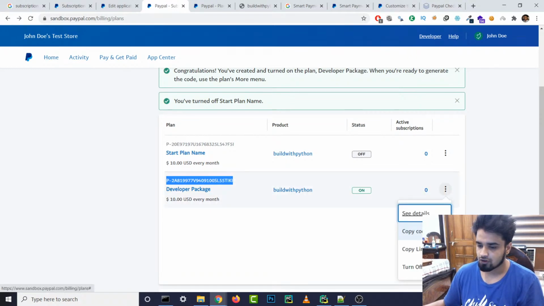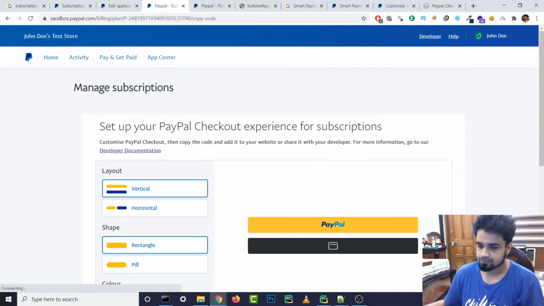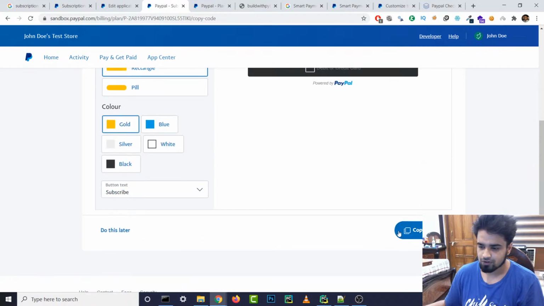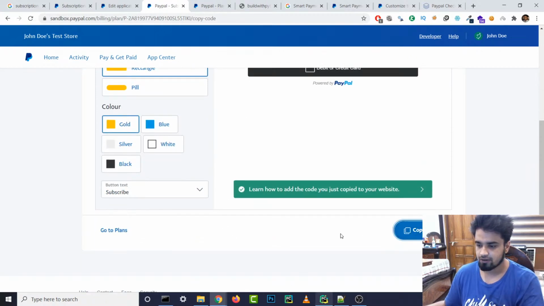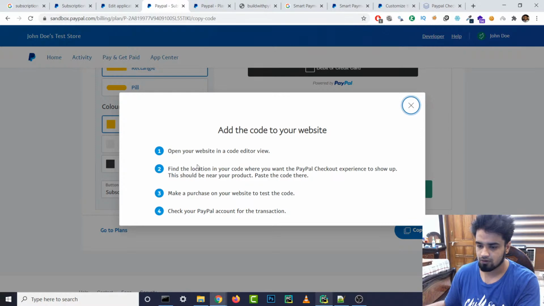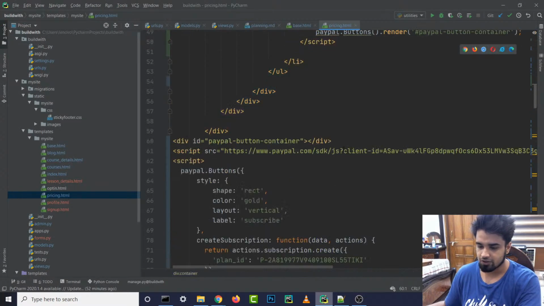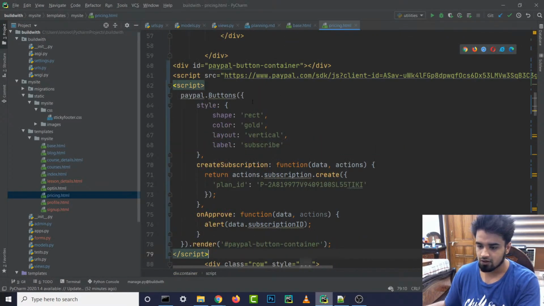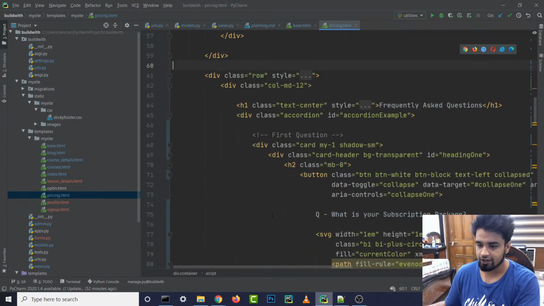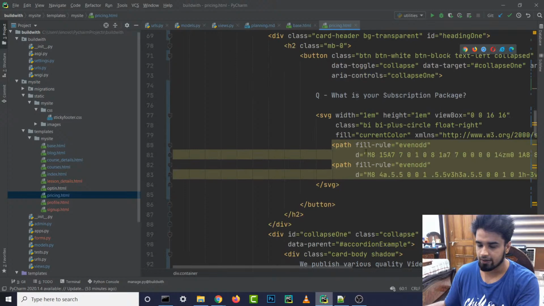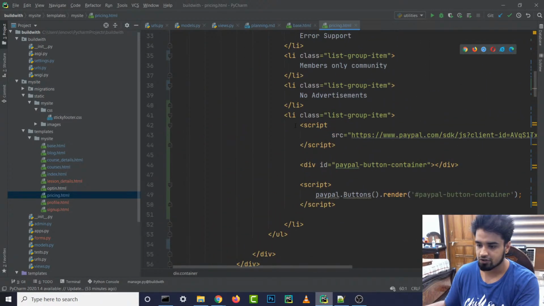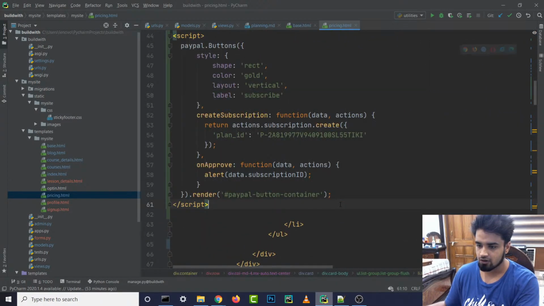What is this copy code thing? Do we need to copy this code? What is it? Open again. Let's actually see what this is. I'm curious. Let's just paste it somewhere over here. Create plan ID. Oh, this is actually giving it to us. So maybe we should just try copying and pasting the script that they gave us, right?